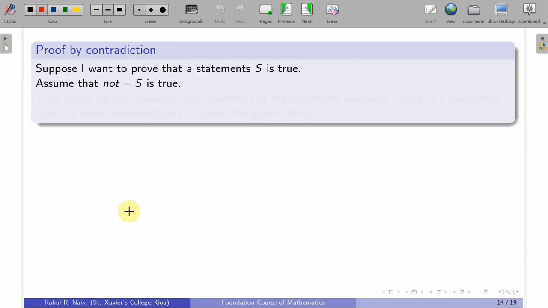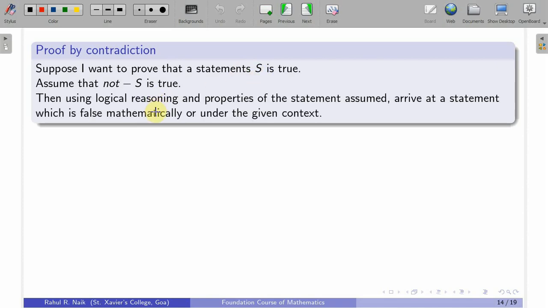Now proof by contradiction. Again, I am discussing the implication only. How do we prove a statement of the form "if S then T"? The last method is proof by contradiction. Suppose I want to prove that the statement S is true. Assume that not S is true, and then using some logical reasoning and properties of the statement assumed, arrive at a statement which is false mathematically or under the given context.